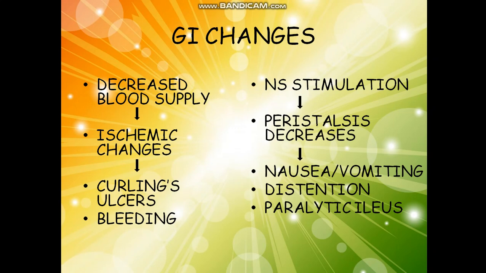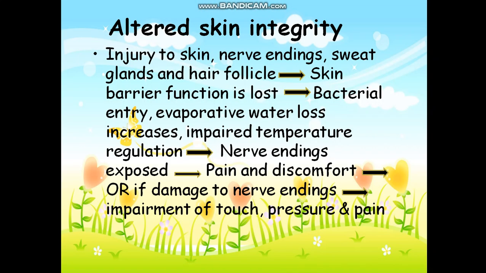Okay, then what about the skin integrity? Injury to the skin externally; the skin, nerve endings, sweat glands and hair follicles may be involved if it is second degree or third degree. Skin barrier function is lost. Bacterial entry, increased evaporative water loss, impaired temperature regulation, exposed nerve endings, pain and discomfort develop. If there is damage to the nerve endings, there is impairment of touch, pressure and pain, and a chance of loss of sensation. Okay, that happens in the skin integrity.